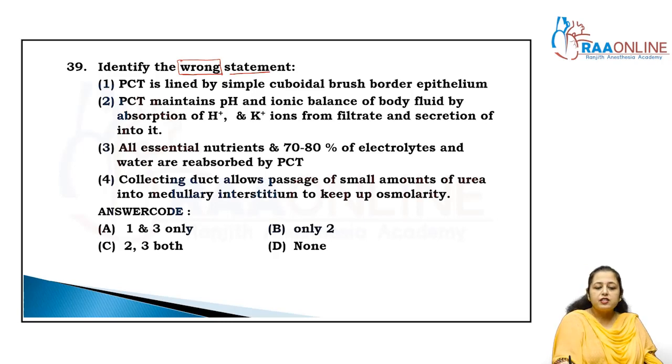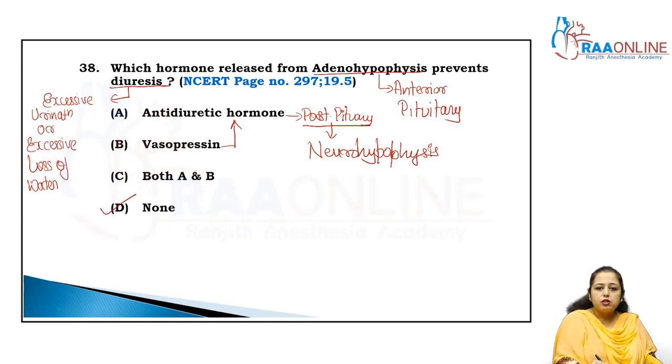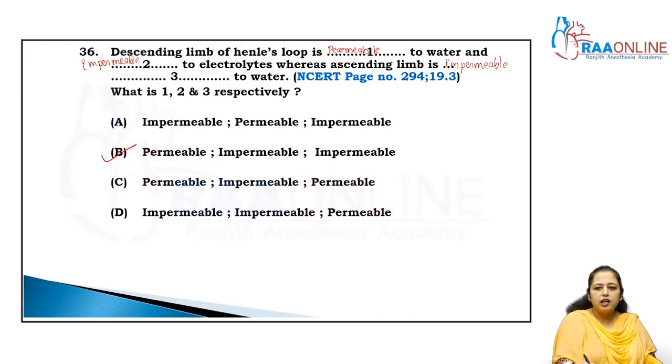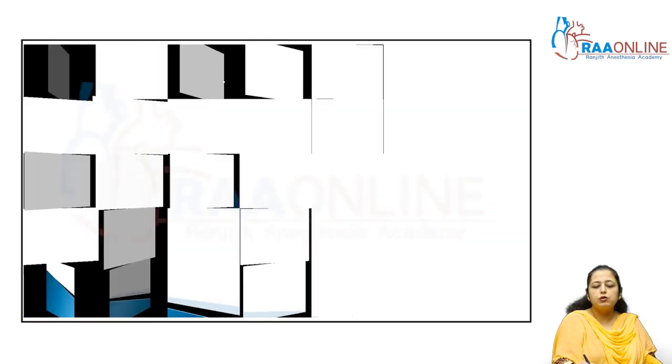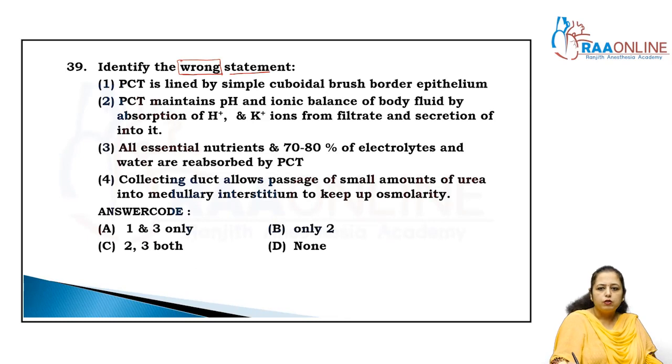This is the line of NCERT which is given in the functions of the tubules, page number 294, that is 19.3, and it is also given in page number 295, right? This statement is correct.